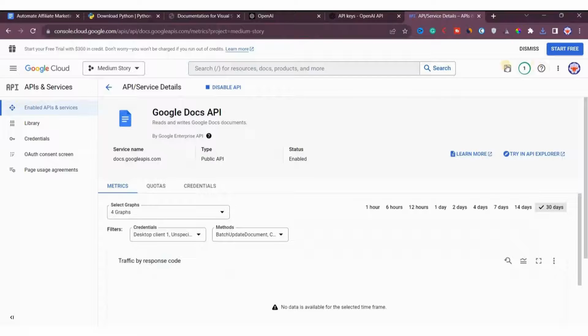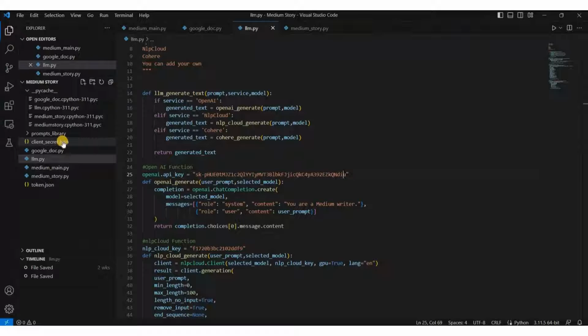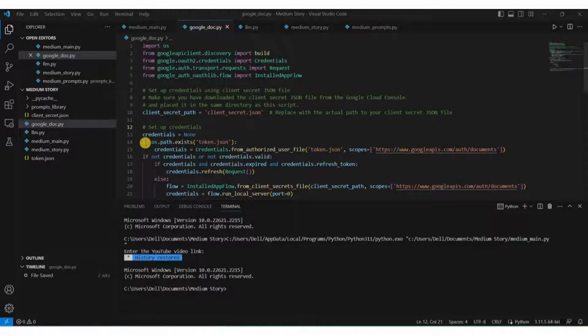Now what you have to do here, it's downloaded, right. Now you will go here, and I will delete this one. Okay, now instead of deleting this, what I can do is I will not delete this one. I will just install the JSON file that we have just downloaded. We'll put it here, and we can simply change the client path. For example, you can see the client secret path, and this is the Google Doc where we have to change this path. This path is right now the selected one, the one that currently exists here. But what we will do is install the new one that we have downloaded.